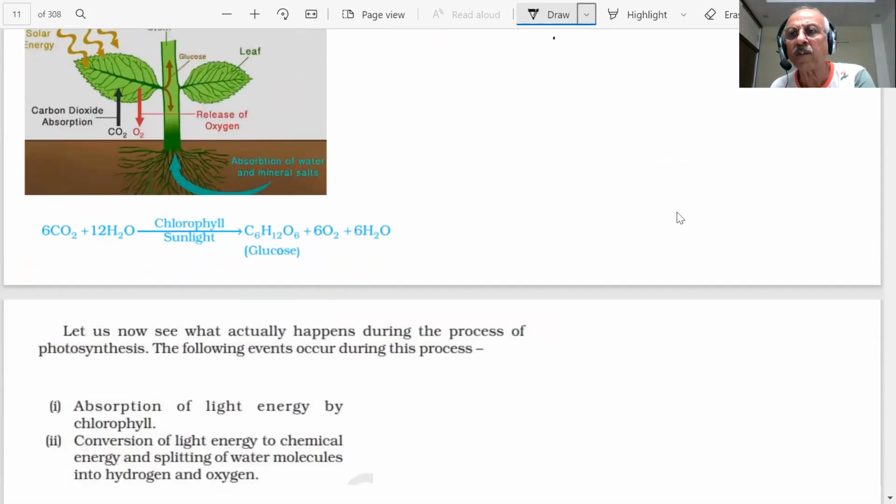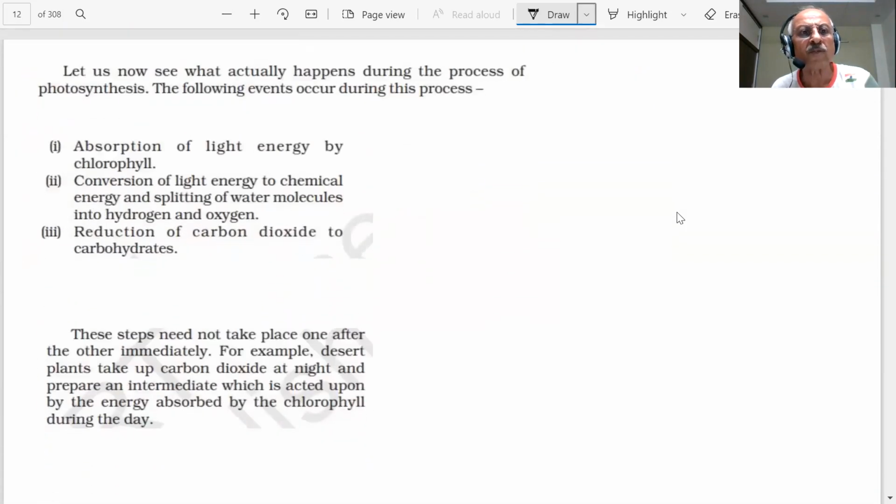What is the role of chlorophyll? We showed you last time that absorption of light energy by chlorophyll is one step, conversion of light energy into chemical energy is the second, and reduction of carbon dioxide to carbohydrates is the third. The sugar and starch produced in the plant come from this chemical reaction, the reduction of carbon dioxide to carbohydrates.